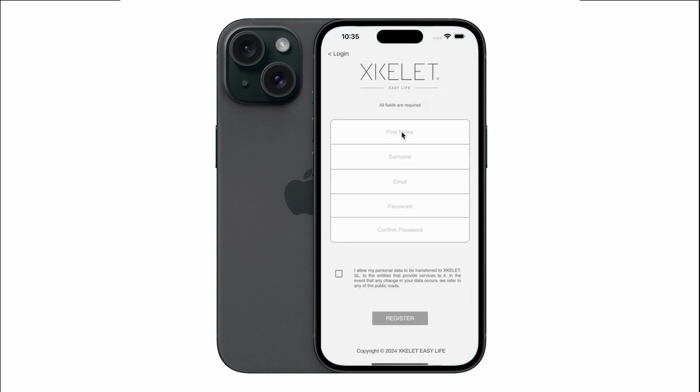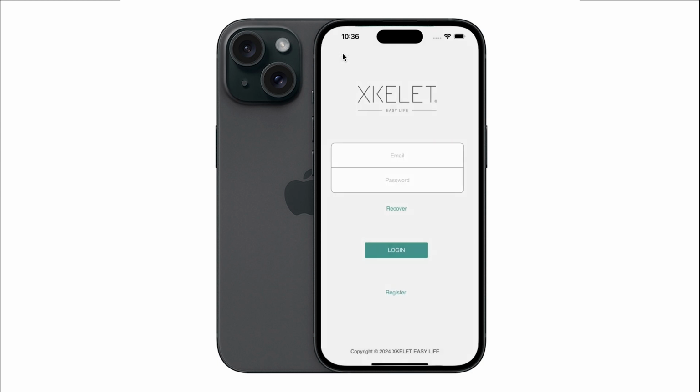In case you want to register in the app, or recover your password, follow the simple steps in the application. Fill out the form and receive the data in your email. Check the email is not in the spam folder.